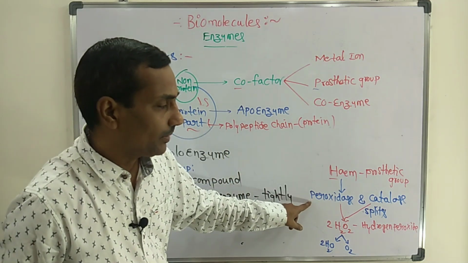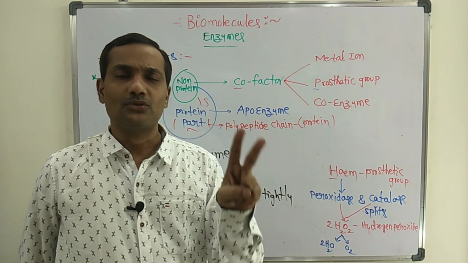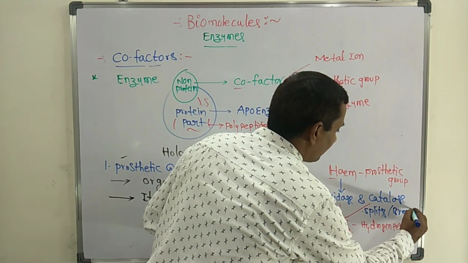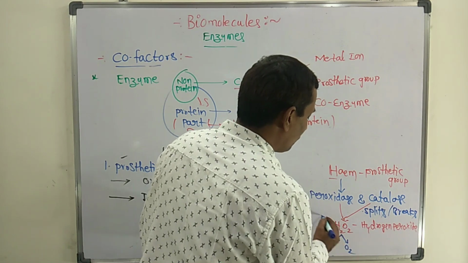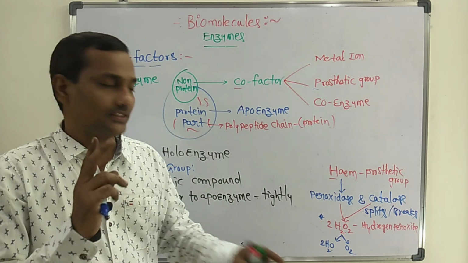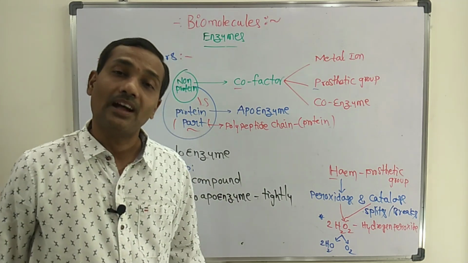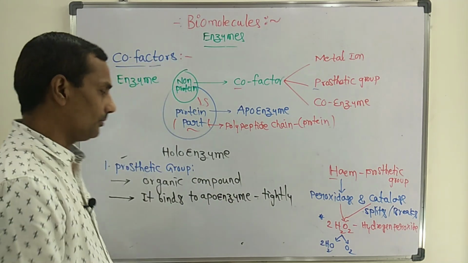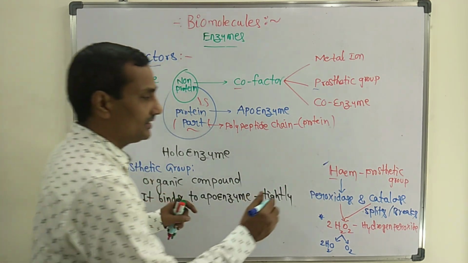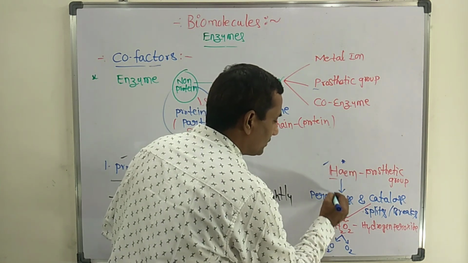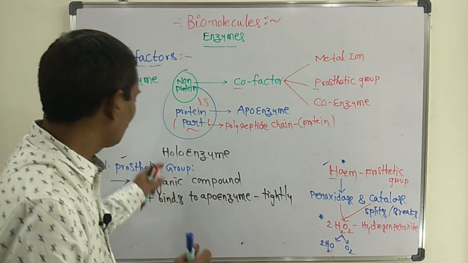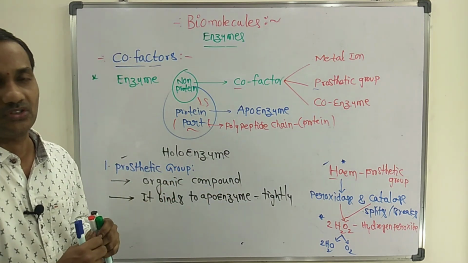What is their role? They split or break hydrogen peroxide. Whenever hydrogen peroxide splits, water molecules and oxygen are formed. This organic compound binds tightly to the peroxidase and catalase enzymes. This is the total information about prosthetic group.